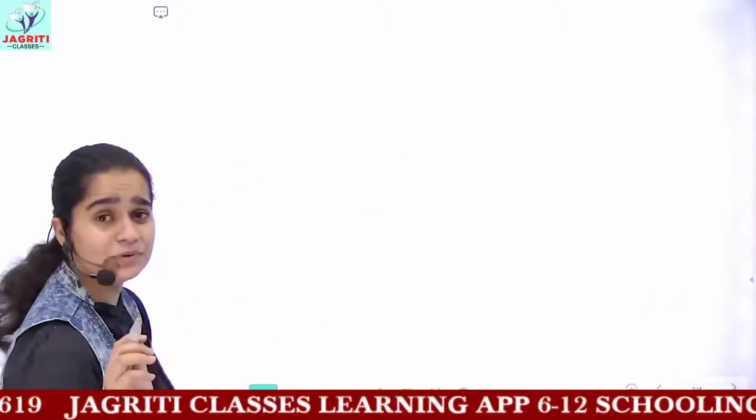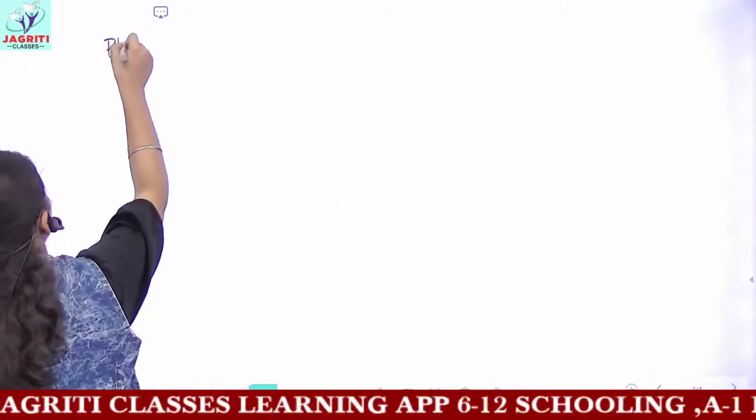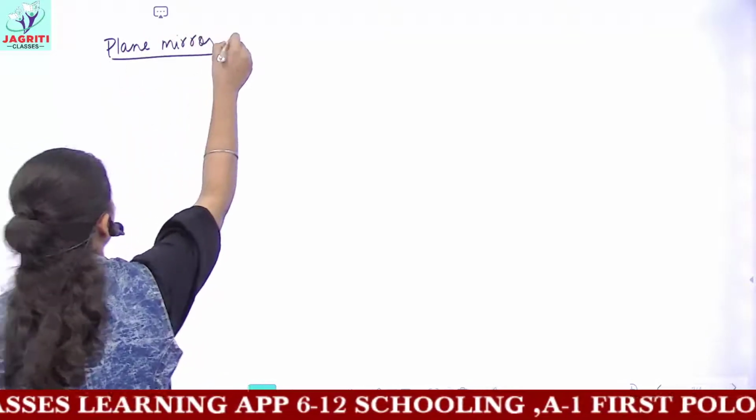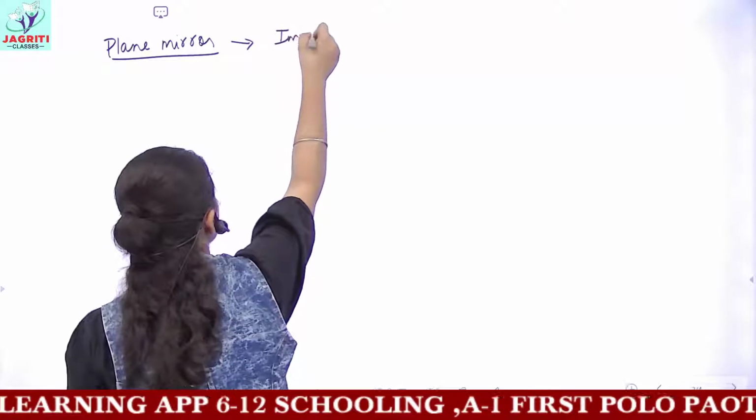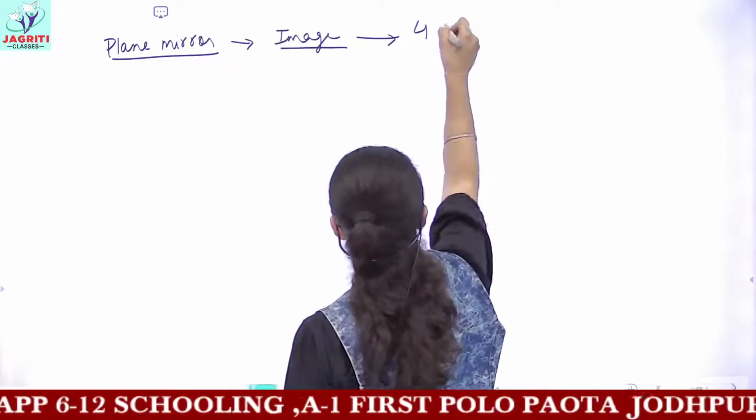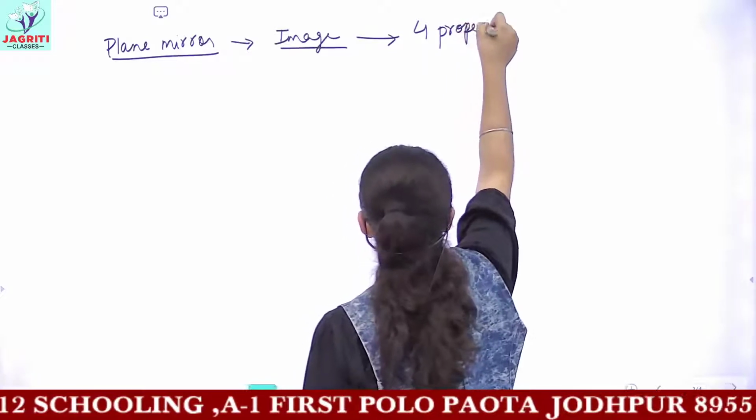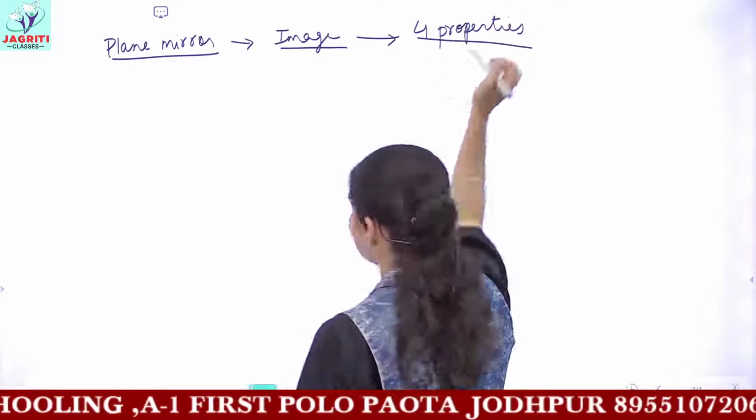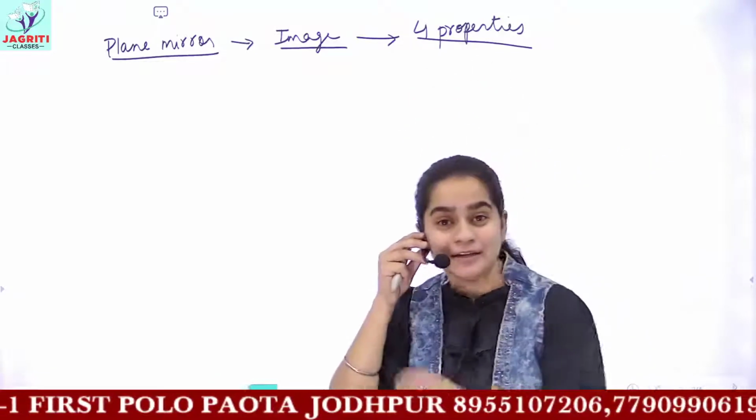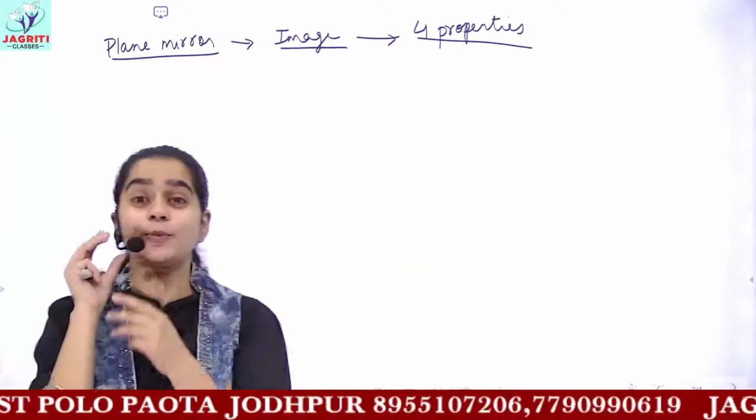In the previous video lecture, I told you what you mean by the plane mirror. And then we had image formation by the plane mirror, and this image which is formed had four properties, which I explained to you in detail. So what are the four properties of the image formed by a plane mirror? For this, I gave you 4 points.